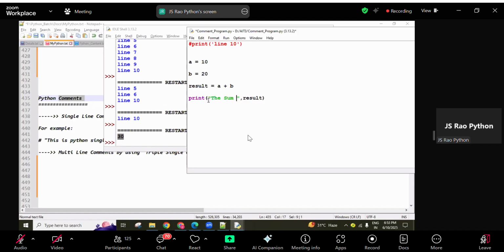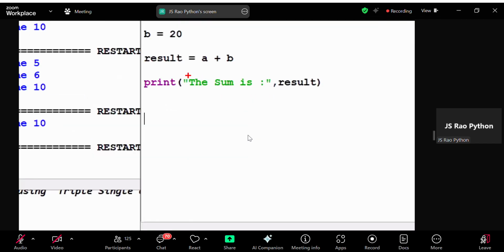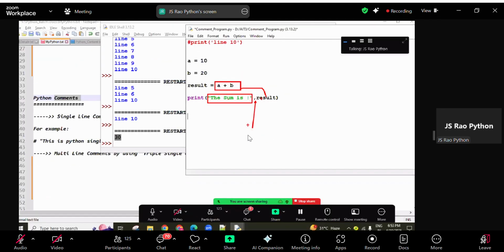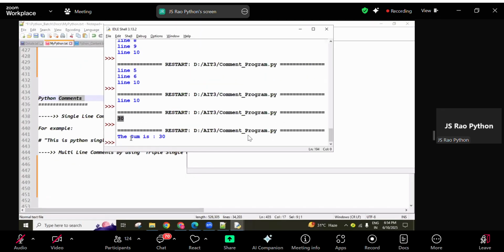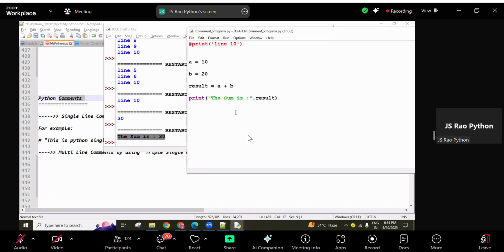So we can write "the sum is", or else "the result is". See here, whatever we wrote between the quotations is printed as it is, and the result value 30 is printed. Both are separated with a comma, then you are getting "the sum is 30".